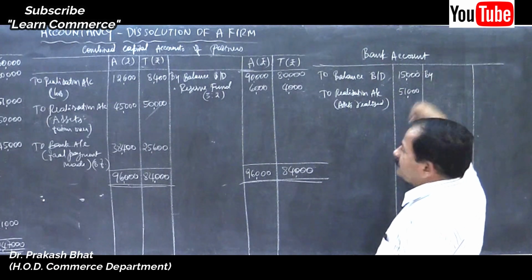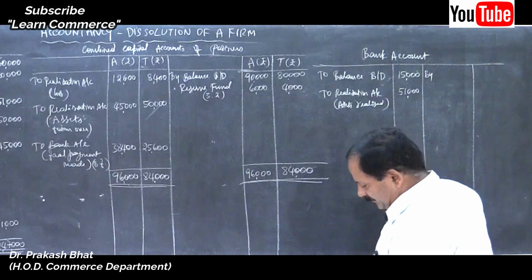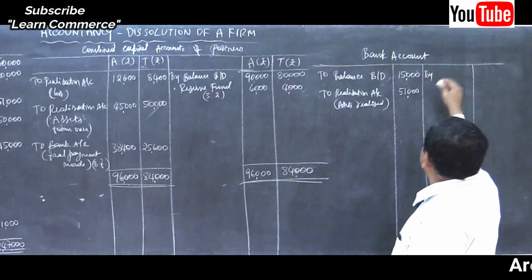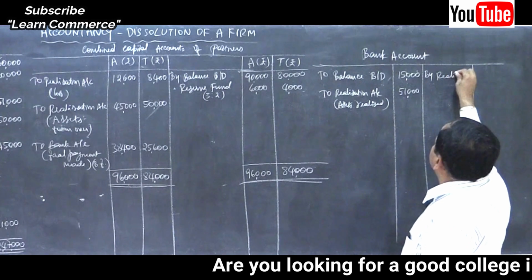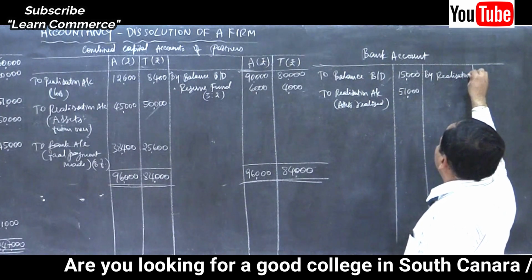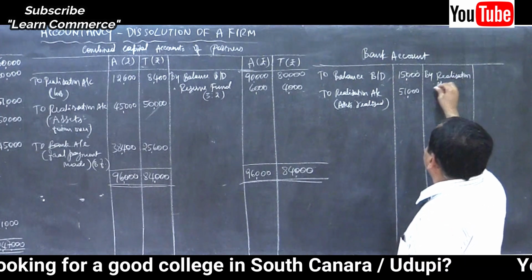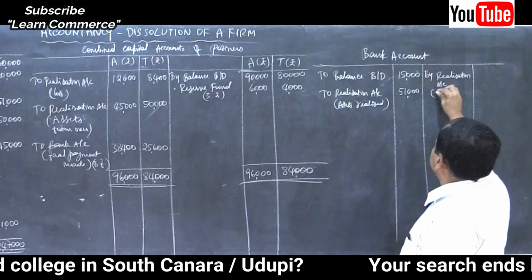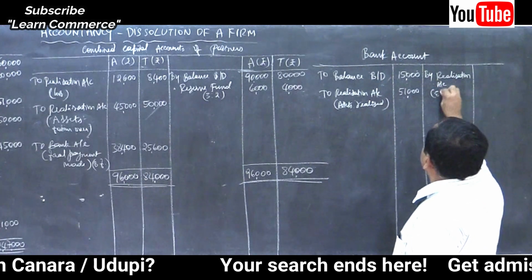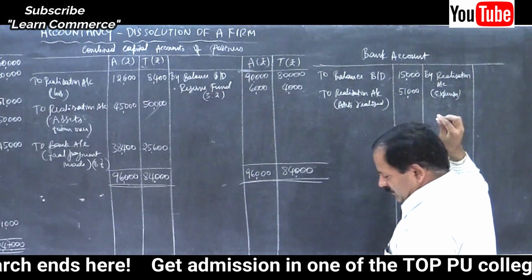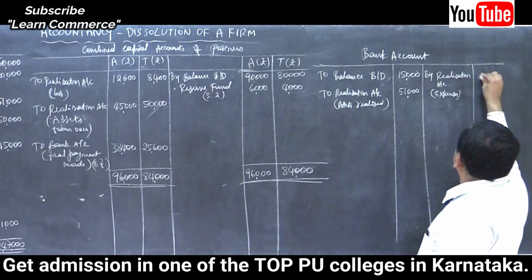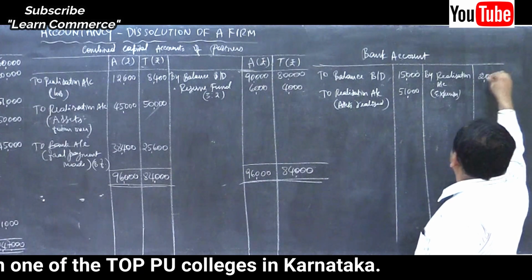Now, payment is made, isn't it? Expenses of realization. There is no payment to liabilities because it is a mutual settlement. So here expenses, 2,000. No other payments to be made.